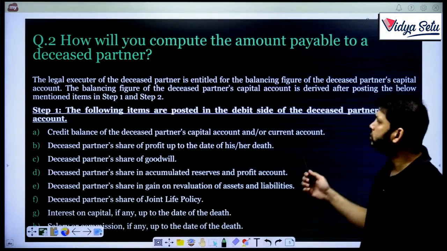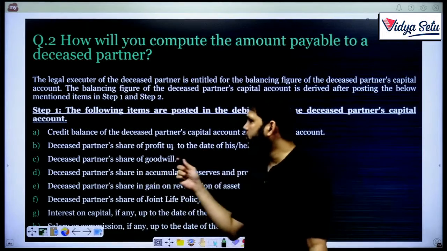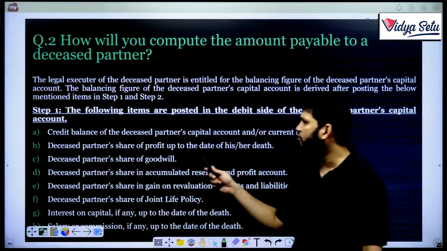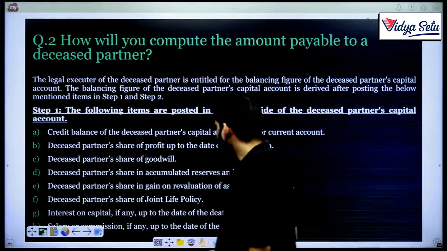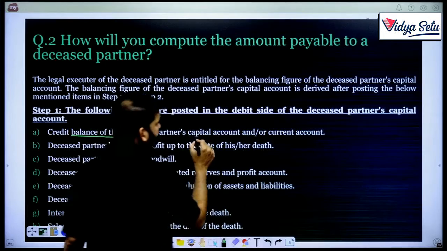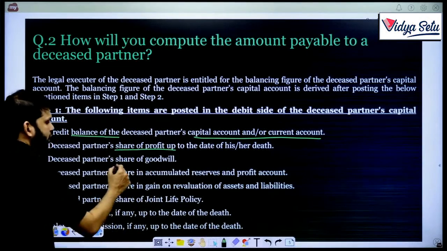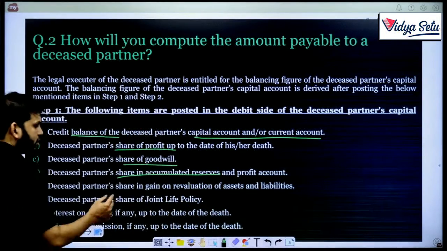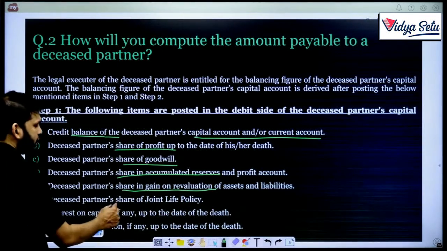The following items are posted in the debit side of the deceased partner's capital account. So on the debit side: credit balance of the deceased partner's capital account and/or the current account, deceased partner's share of profit up to the date of his or her death, deceased partner's share of goodwill. Just write down: balance of the capital or current account, share of profit up to date, share of goodwill, share in accumulated reserves and P&L, then share in gain on revaluation of assets and liabilities, deceased partner's share in joint life policy.